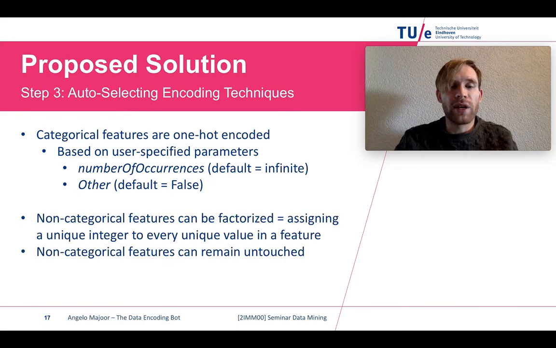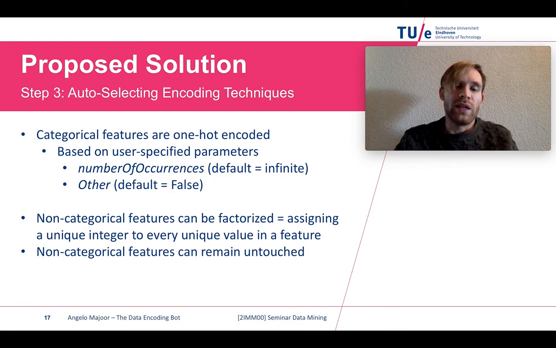Then we have our non-categorical features as well, and we would like to factorize them. Factorizing is assigning a unique integer to every unique value in a feature, and we'd like to do this such that we get an all-numeric representation of our raw dirty data.